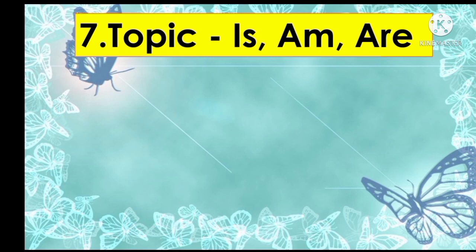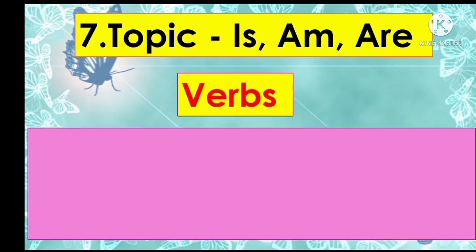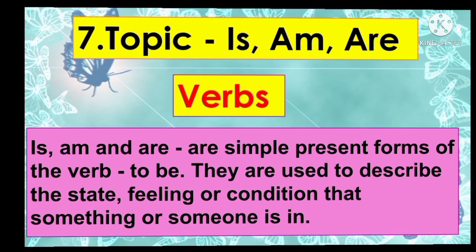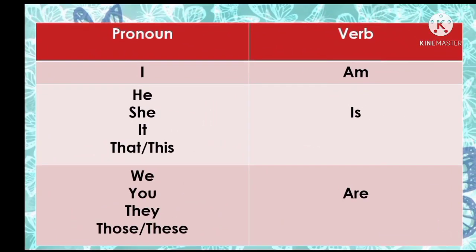Is, am, are. These are called verb. So is, am and are are simple present forms of the verb to be. They are used to describe the state, feelings or condition that something or someone is in. Now I am showing here example, pronoun I will use what? Which verb? Am.